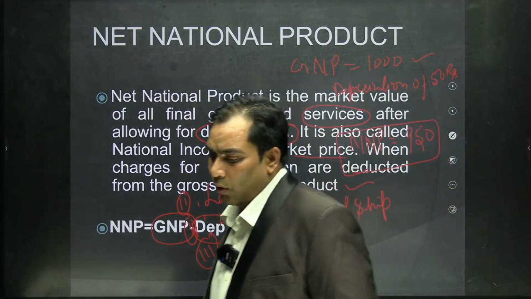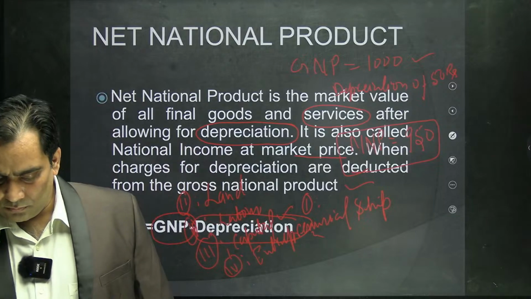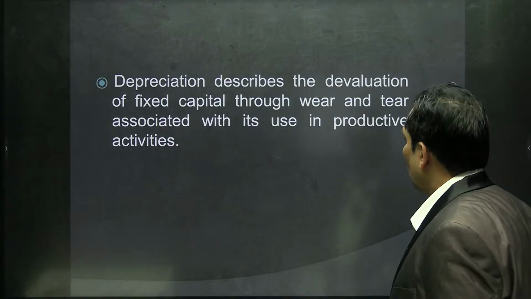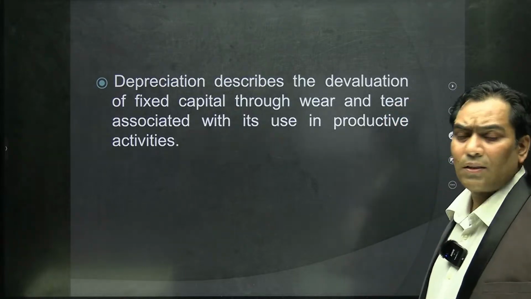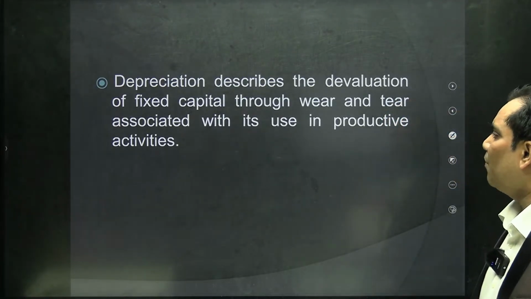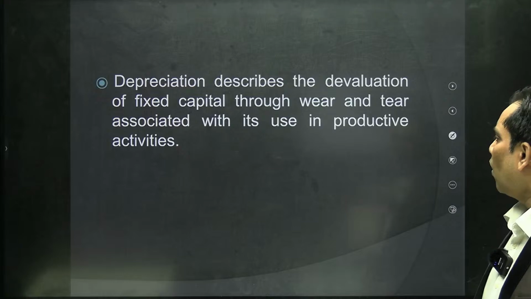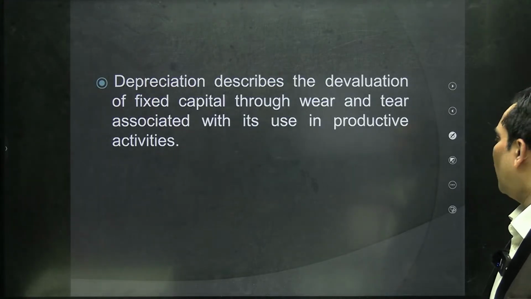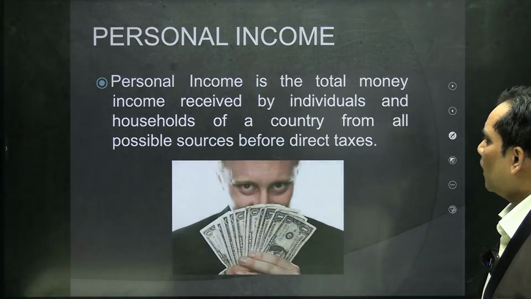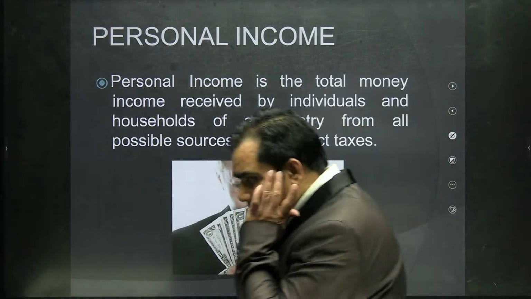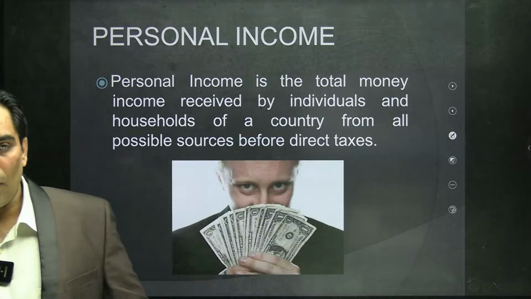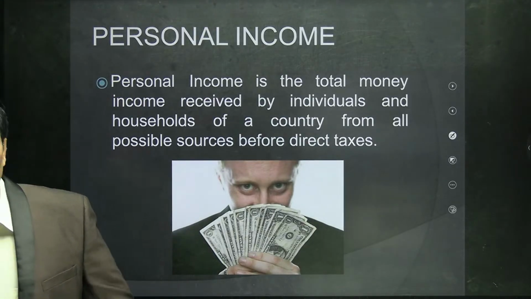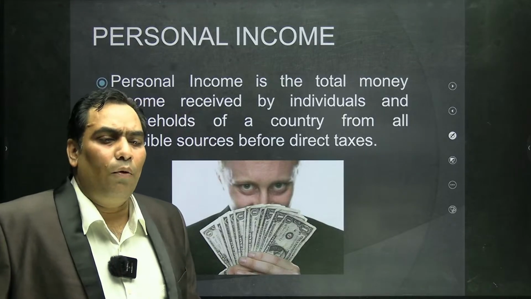Now we are going to proceed further. We already discussed depreciation describes the devaluation of fixed capital through wear and tear associated with its use in productive activities. Now we will discuss personal income. So what is the meaning of personal income?